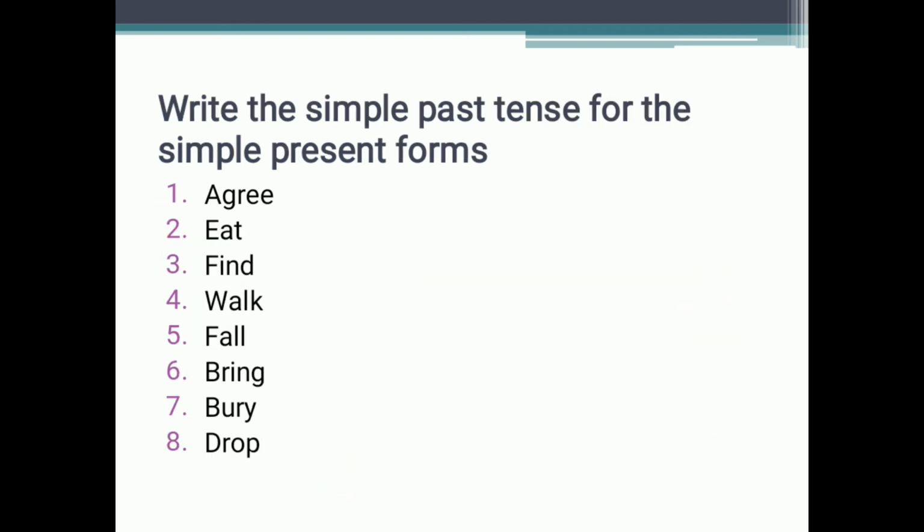Now there are some actions given to us. We have to write down the simple past tense forms of these, like agree, agreed. Agree ends with e, a vowel, so agreed. Eat, ate, not eated, it is ate. It is the simple past form. Find, found. Walk, walked. Fall, fell.